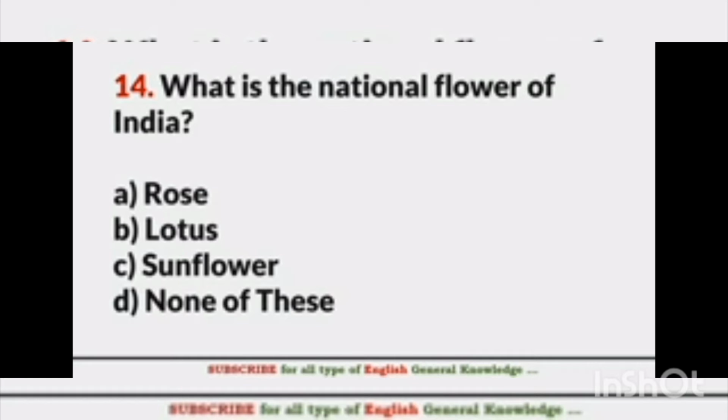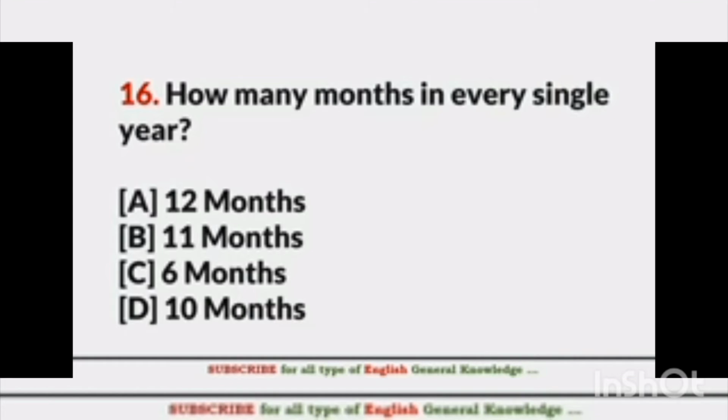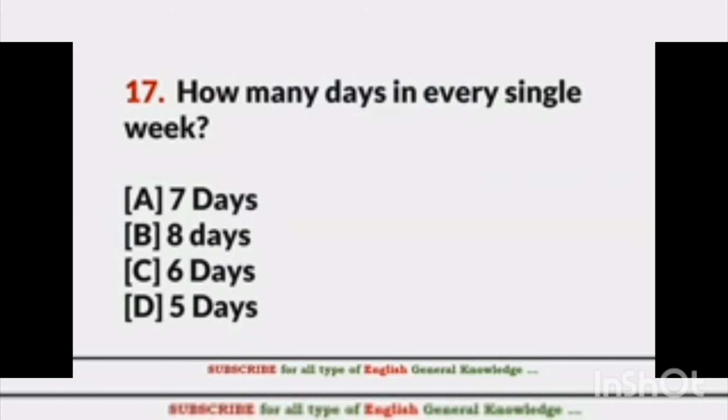What is the national flower of India? Everyone knows what the national flower of India is. That is lotus. Who is the first female Chief Justice of India? Who was our first female Chief Justice of India? That is Fatima Bibi. Next question. How many months are in every single year? That is 12 months. How many days are in every single week? That is a very easy question. That is 7 days.